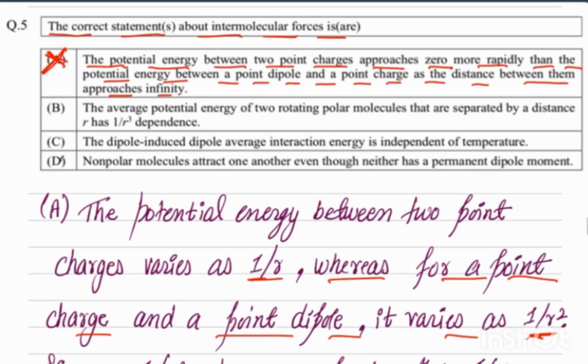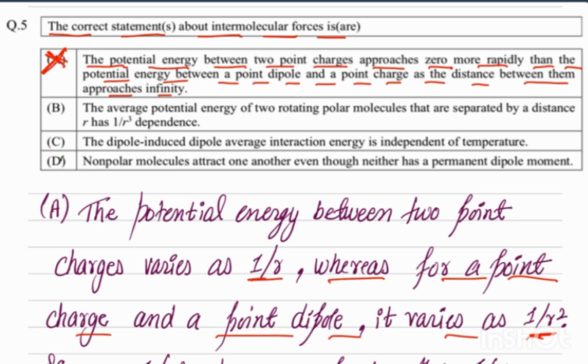That means for the point charge and the point dipole, when this distance approaches infinite, then the potential energy approaches zero more rapidly. So the opposite statement should be the correct one. That's why the A statement is wrong.